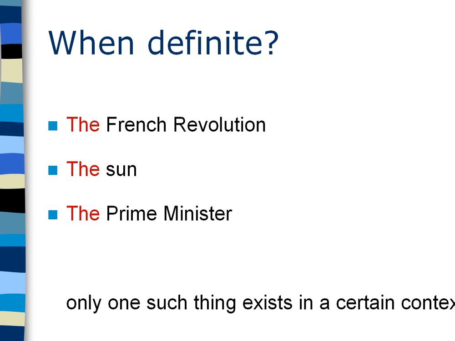The sun, within the context of our solar system, we only have one, so I can immediately talk about the sun, and you and I both know what we're talking about. The Prime Minister. In all countries, apart from Belgium, there's only one Prime Minister, so when I say the Prime Minister, we all know what we're talking about. There's only one such thing that exists in a certain context.